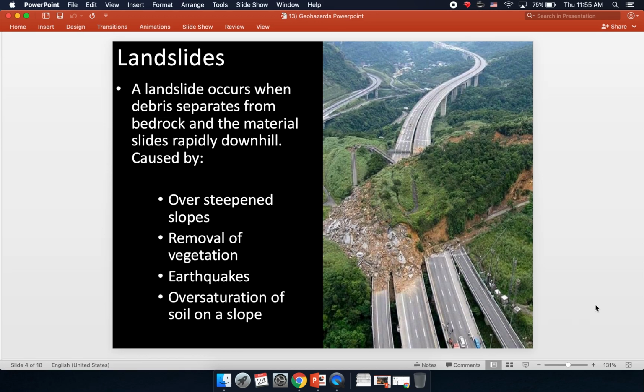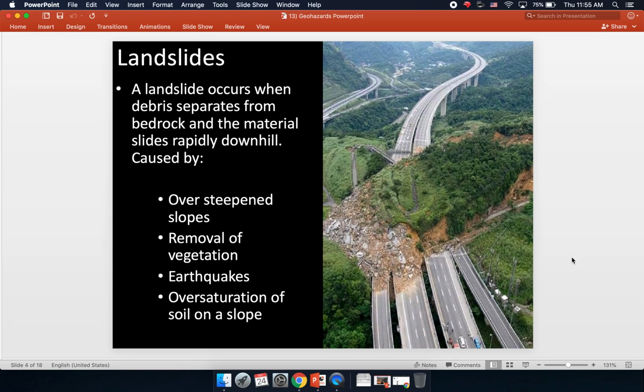Earthquakes can shake material loose and make it come down the hill. This can cause huge landslides, such as you see in the picture here. That's likely the cause for this landslide. You have a mass movement, a big bunch of soil and everything that existed on top of it and in it coming down this slope and covering up this roadway.